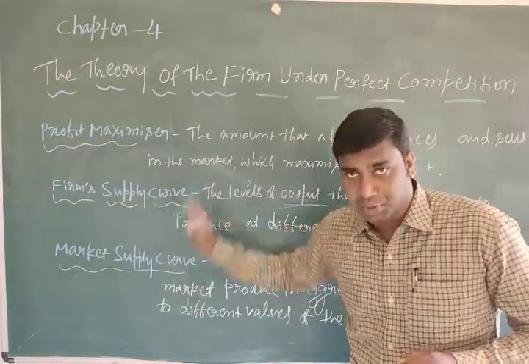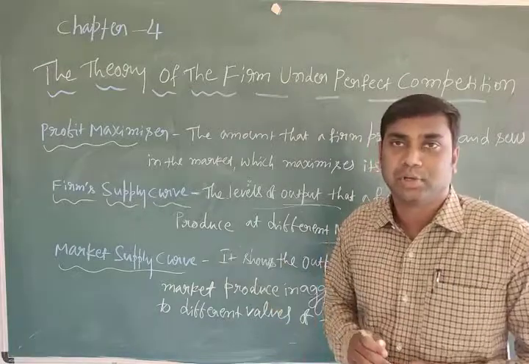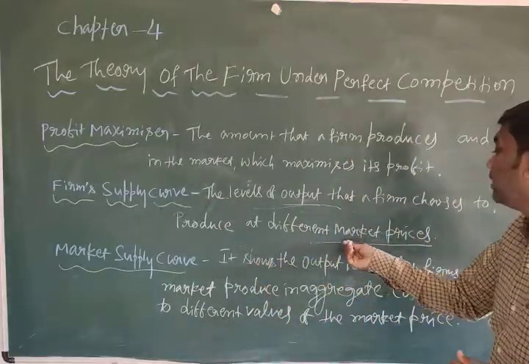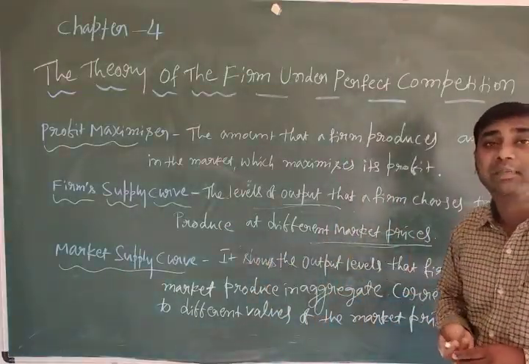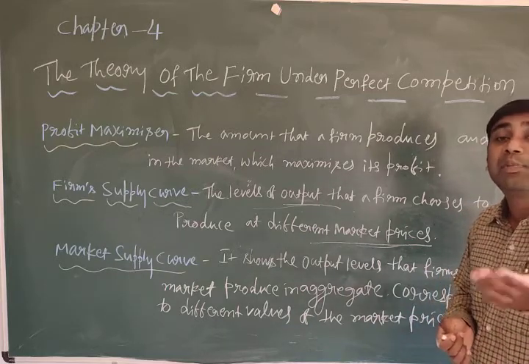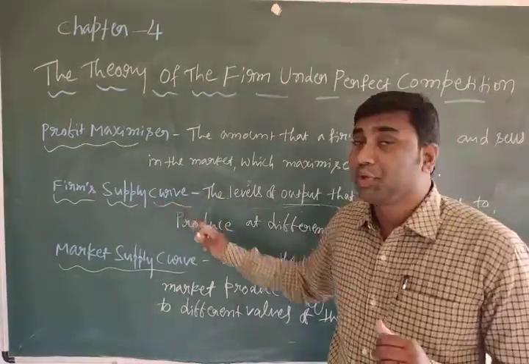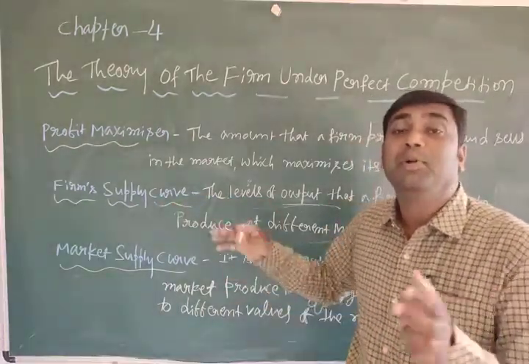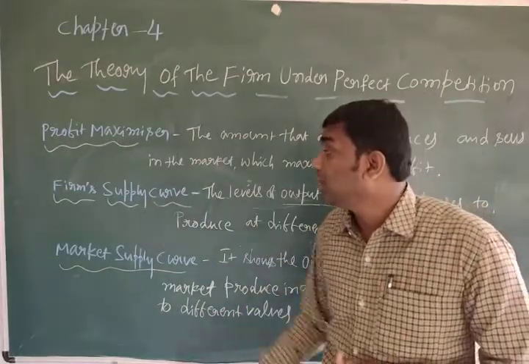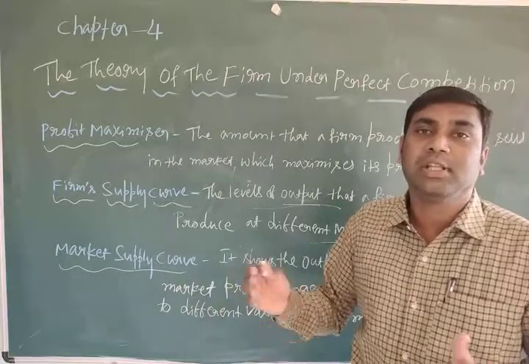The firm's supply curve shows how much to produce at the different market prices. If the prices are higher, they will produce more. Why? To earn more profit. So the firm's supply curve shows how much to produce, otherwise the levels of output, how much they produce.